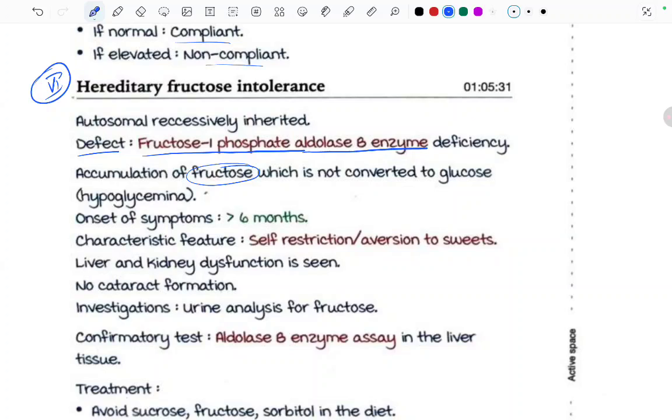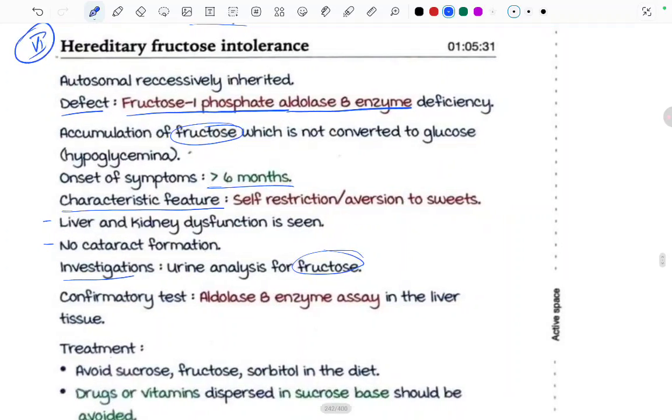Now moving ahead, the onset of symptoms will be after 6 months, because only then is fructose introduced in the diet, right? Before that the infant is only on breast milk. A characteristic feature is self-restriction or aversion to sweets. In these children, liver and kidney dysfunction can be seen. There is no cataract formation. Investigation is urine analysis for fructose. Confirmatory test is the aldolase B enzyme assay in the liver tissue.